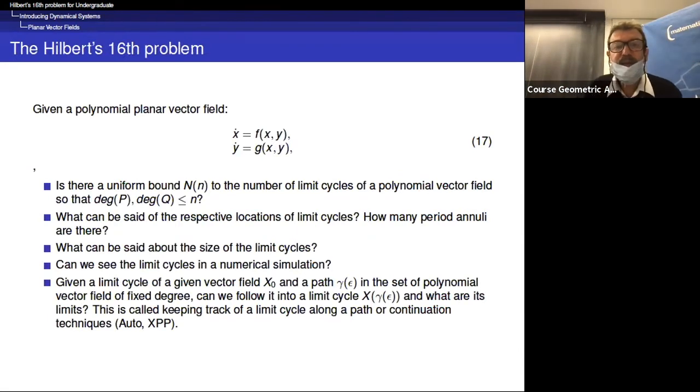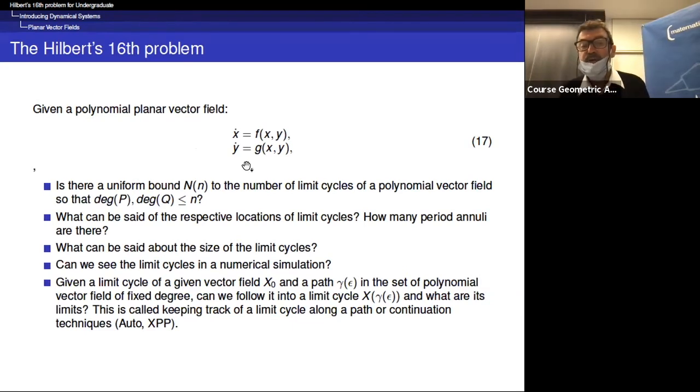But let me now re-explain what this problem is and the modern meaning that we put on the question. So given a polynomial planar vector field, x dot is f of xy, y dot is g of xy.